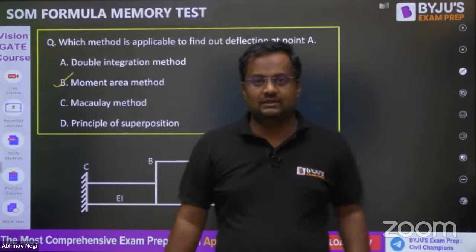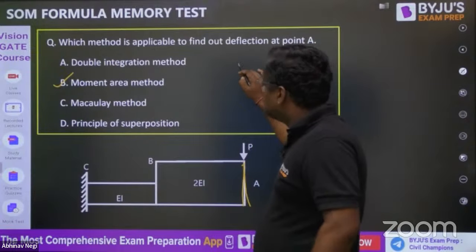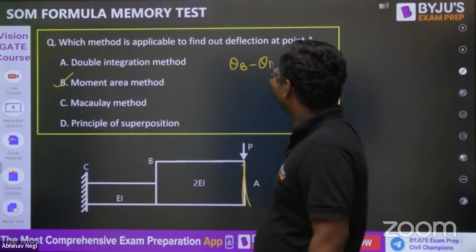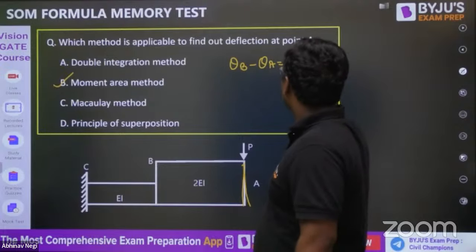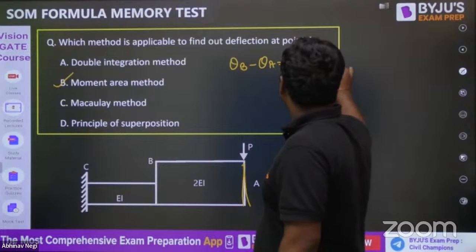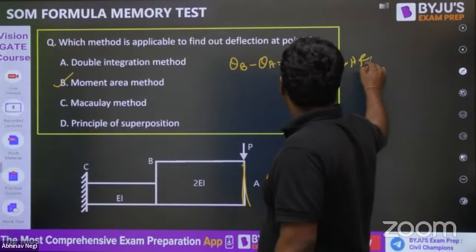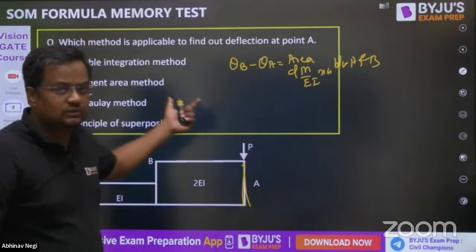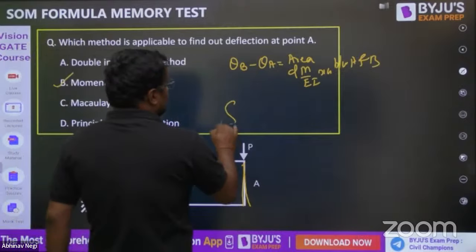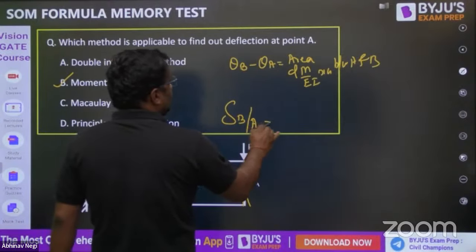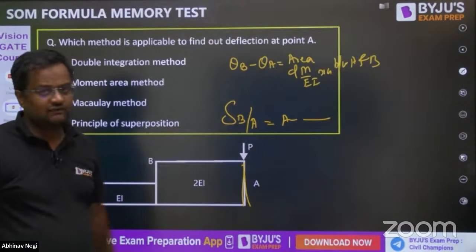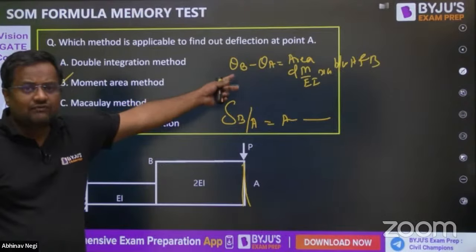So, guys, it is the moment area method. Moment area method gives the difference of slope: theta B minus theta A is equal to the area of the M by EI diagram between A and B. In slope and deflection, we want slope, we don't want the difference of slope. Similarly, it gives the deflection of any point with respect to the tangent at A, equal to the area of the M by EI diagram into the distance about that point where we are finding deflection. But we want theta, we don't want the difference of theta.